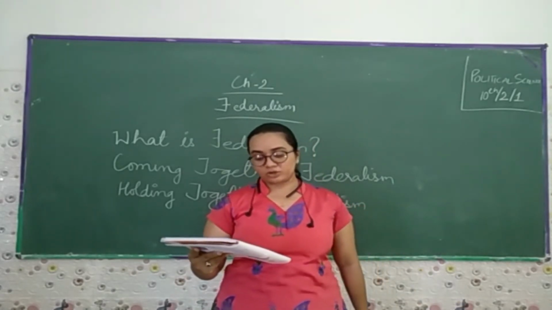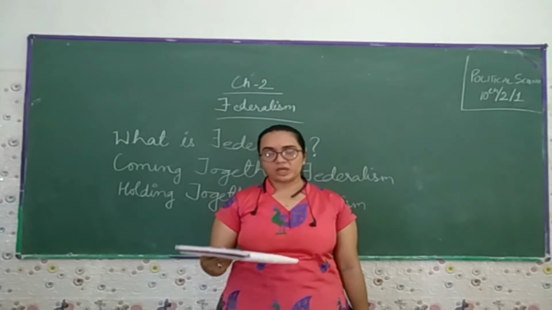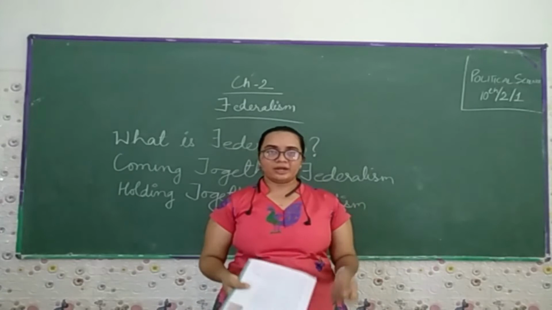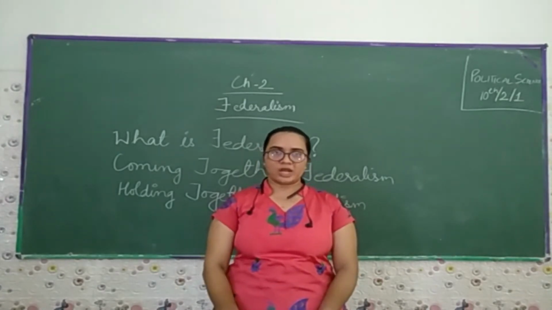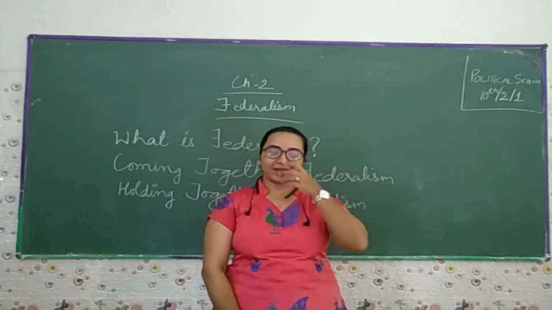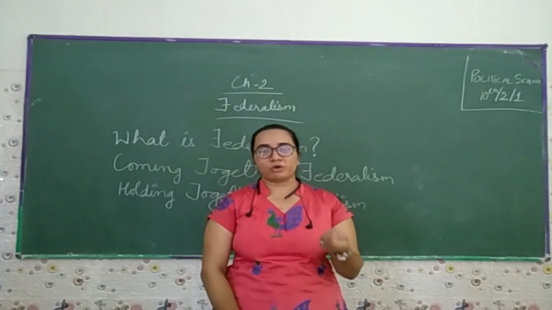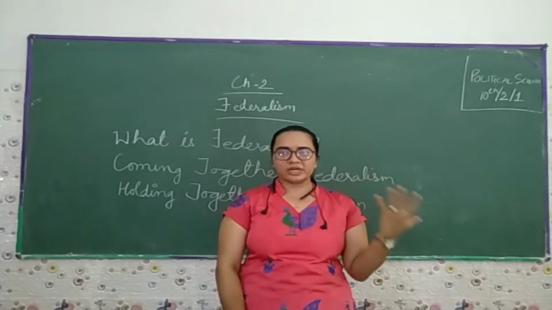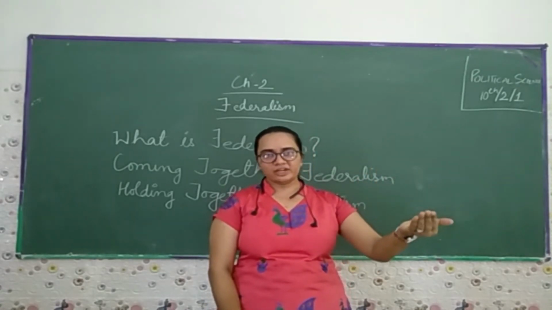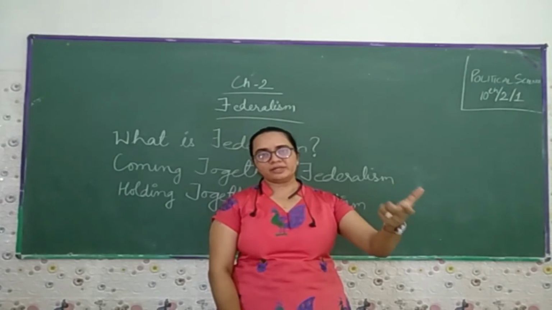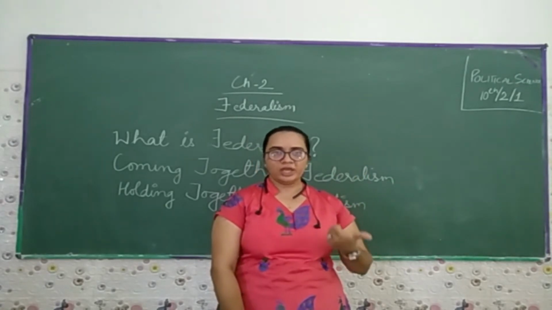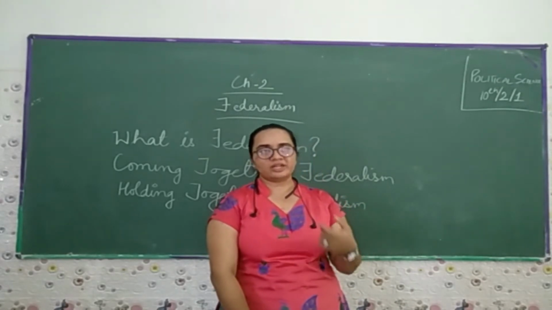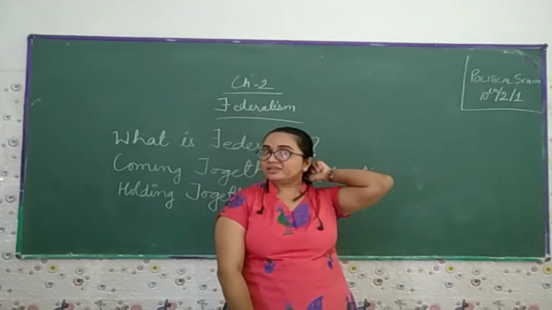So the existence of the authority of each tier of government is constitutionally guaranteed. It is guaranteed in the constitution that all three tiers of the government have their own autonomy or their own power. Whatever the state government is doing, the central government does not have a right to intervene in the state government's work, and the state government does not have the right to intervene in the central government's work.